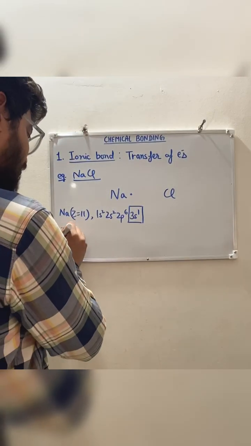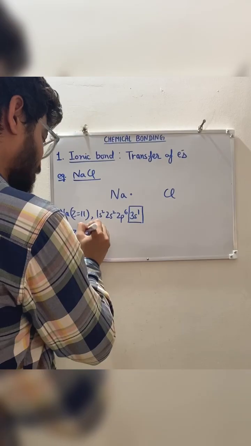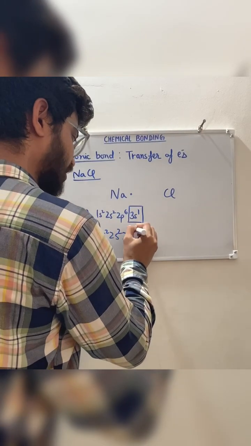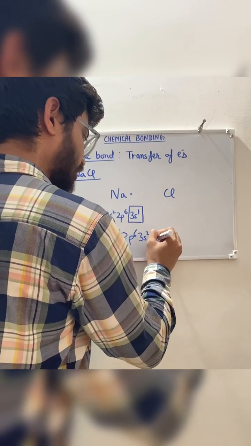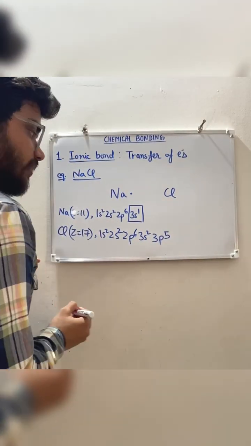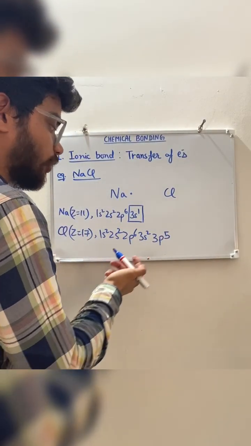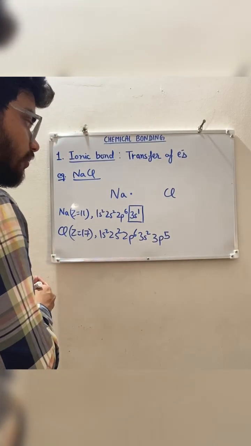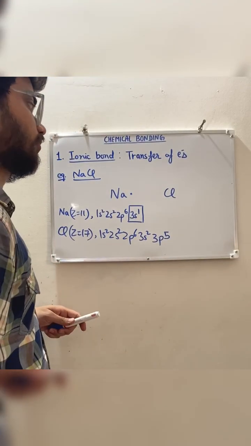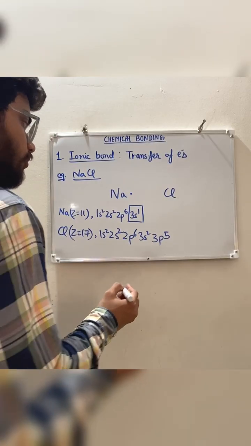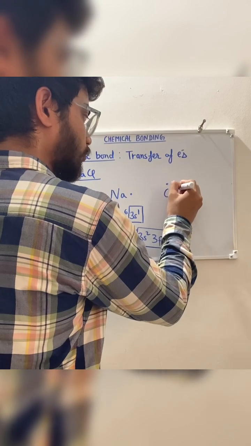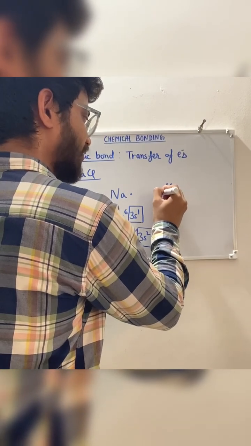And chlorine's atomic number is 17. It means 1s2, 2s2, 2p6, 3s2, 3p5. There is a trick for this electronic configuration: School, public school, Delhi public school. Okay, so you should know all the tricks. So chlorine has how many? 7 electrons. 1, 2, 3, 4, 5, 6, 7.